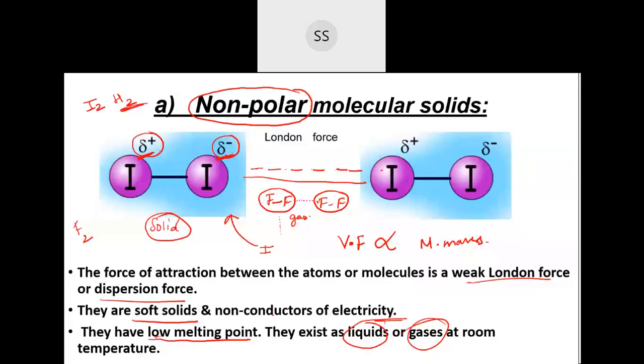And they have a very low melting point, because only if you lower the temperature will they come into the solid state. Even fluorine and fluorine, if you want them in the solid state, you have to decrease the temperature drastically. Otherwise, most of the time at room temperature they will be in the liquid or gaseous state. Only when you decrease the temperature will they come into the solid state. Then they are called non-polar molecular solids. So this is one category.